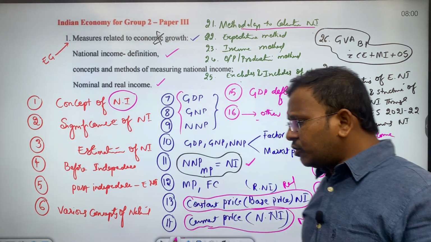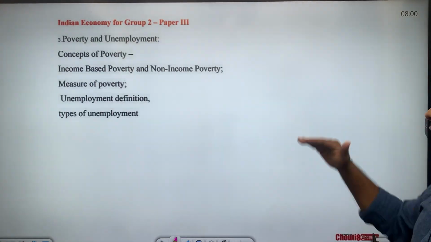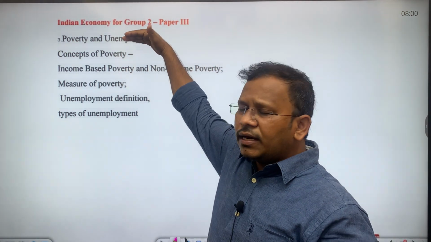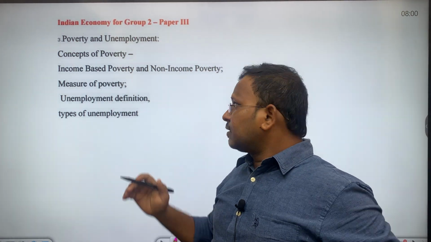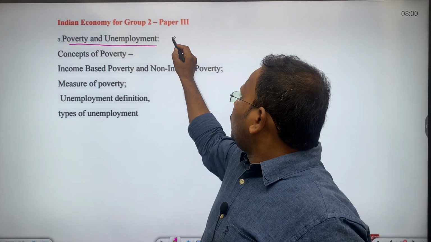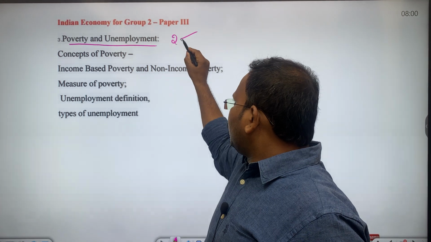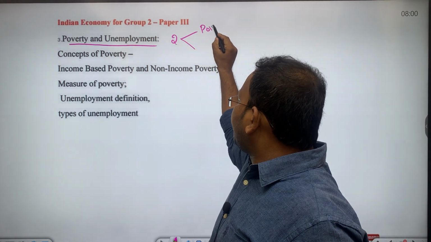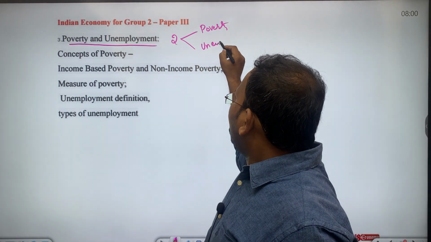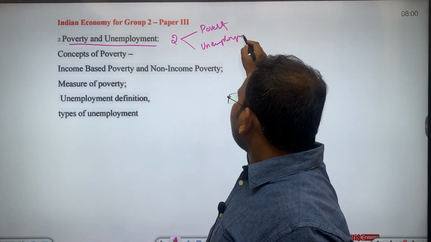Now if I go through the third important chapter, which can also be called poverty and unemployment, that means our third chapter consists of two most important chapters. One is poverty, which is a separate chapter, and unemployment is another separate chapter.